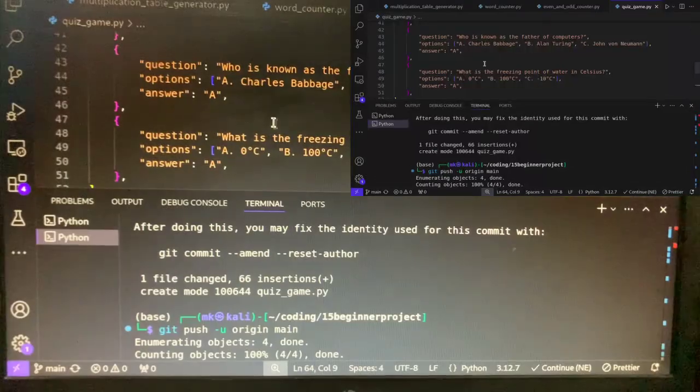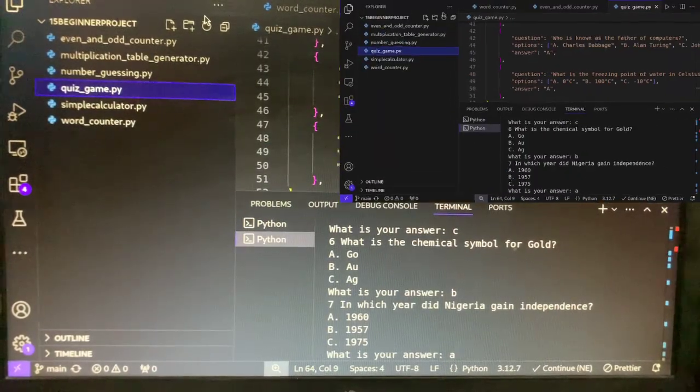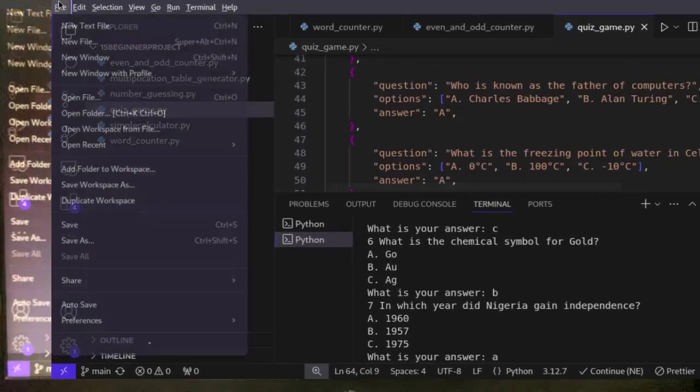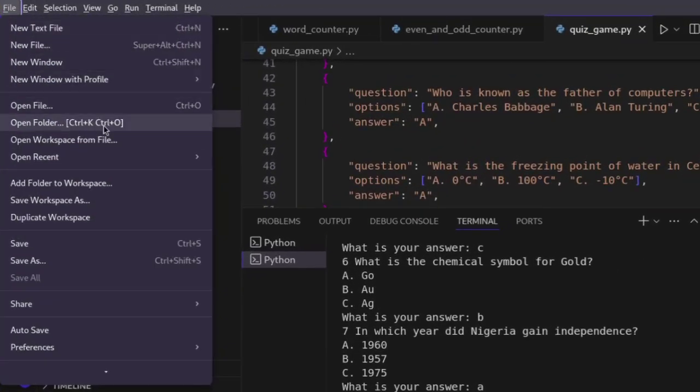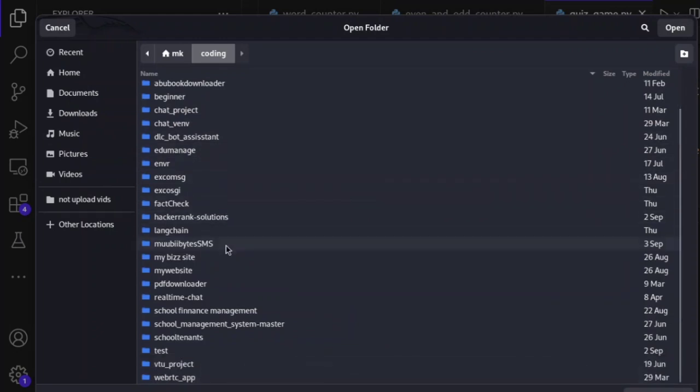Now we're going to continue our tutorial from where we stopped, which is module, and the difference between module, package, and library.